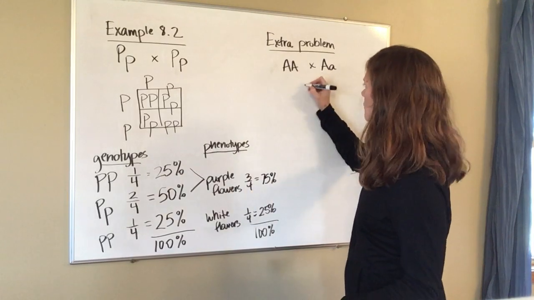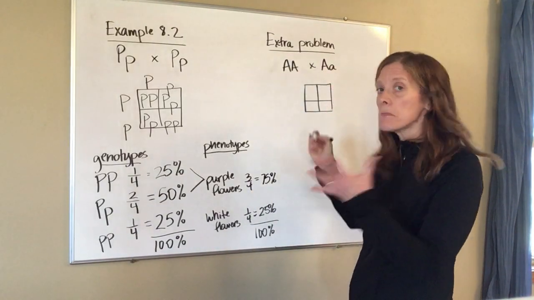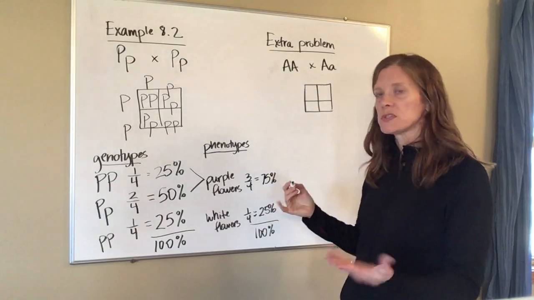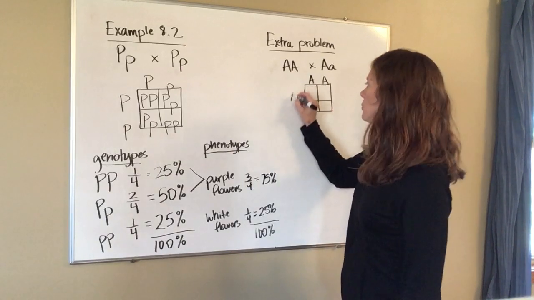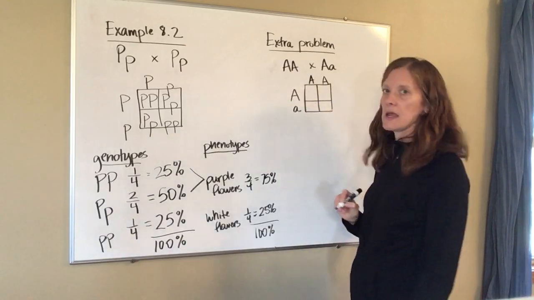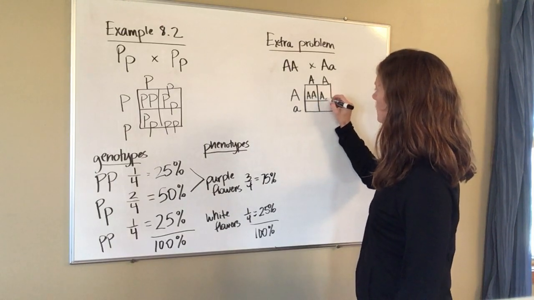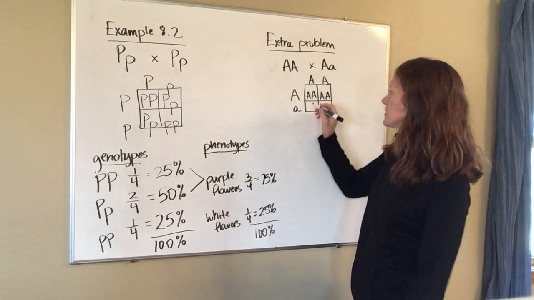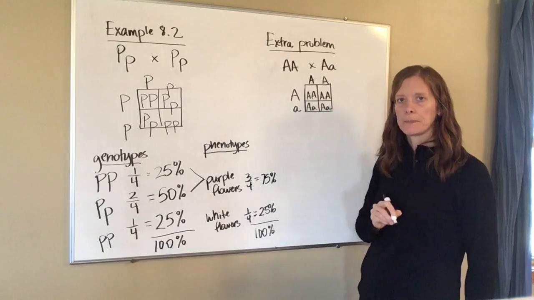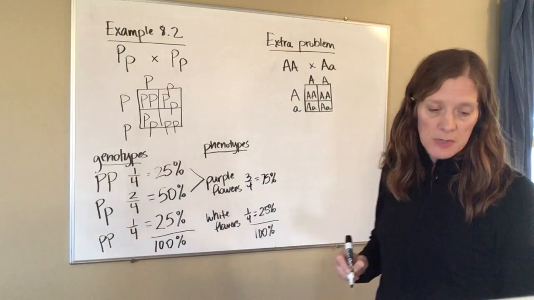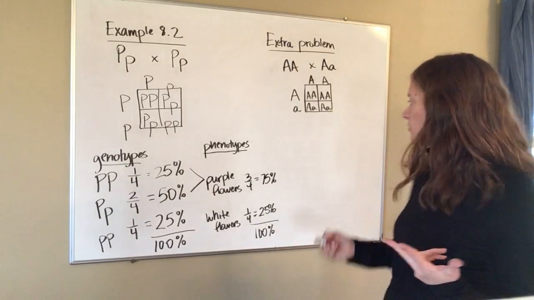Okay, when I run through this Punnett square, again, I have 2 alleles for each parent. Doesn't matter which parent goes where, you're going to end up with the same results. I'm going to put my 2 capital A's on the top. I'm going to put capital A, little a on the side. And then when I go through and fill my Punnett square, on the top row, I have all capital A's. On the bottom row, I have capital A, little a. The same thing is being asked in this problem. What are the possible genotypes, phenotypes, and percent chance of each?